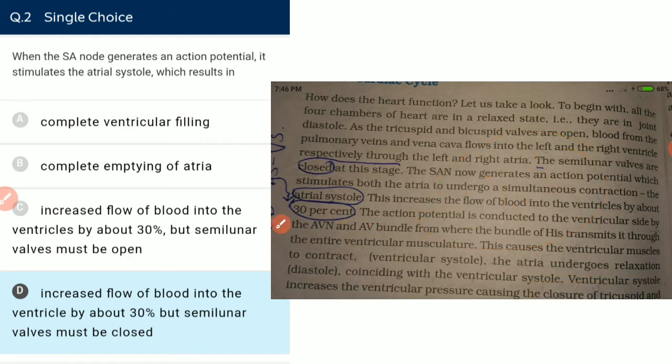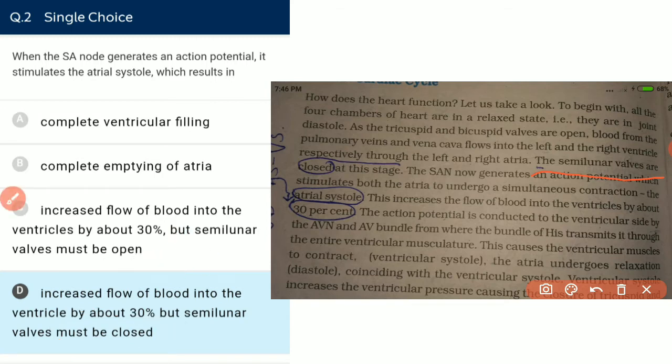So the next line is talking about the action potential being conducted. Next, the semilunar valves are closed at this stage. At which stage? At the stage of atrial systole, the semilunar valves are closed. So at the stage of atrial systole, the semilunar valves are closed, not open. They must be closed.